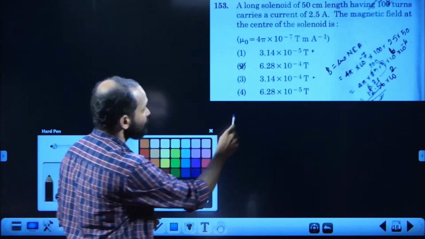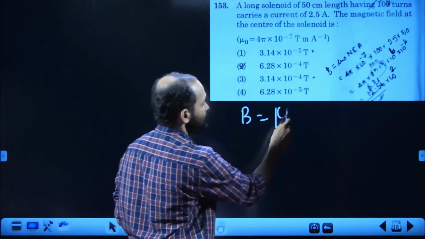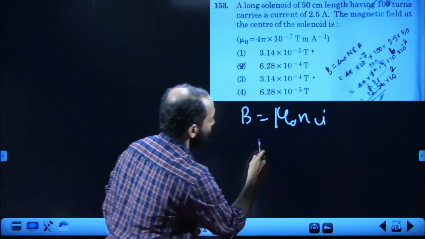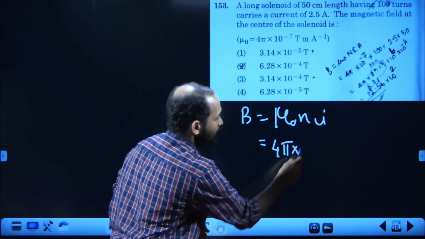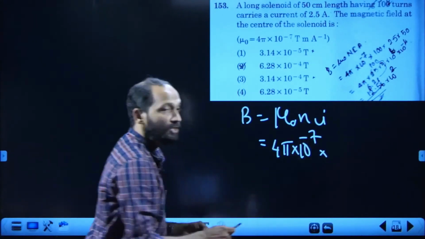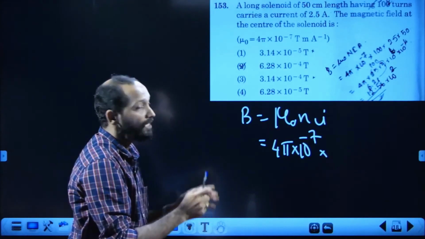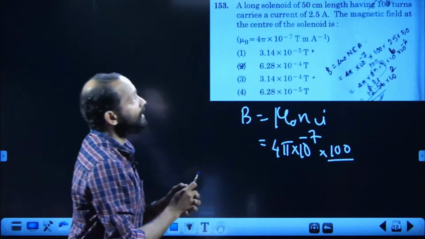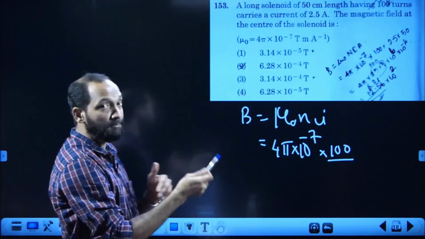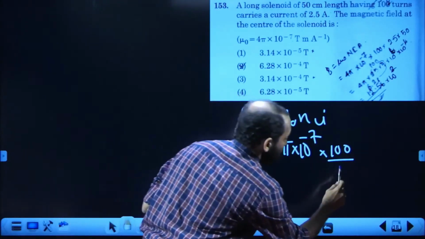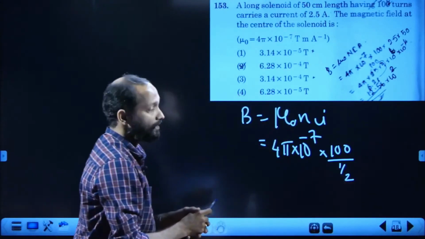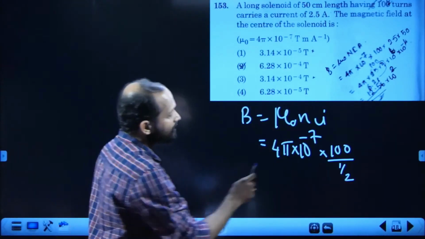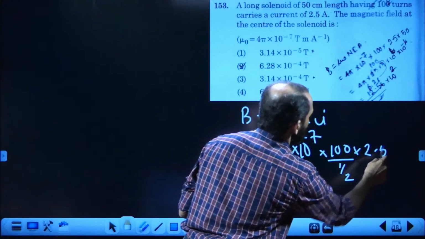Everyone knows the formula for field at the center of solenoid as mu 0 n i, where mu 0 is 4 pi multiplied by 10 power minus 7. Small letter n is the turns per unit length. That means total number of turns is 100 divided by length is 50 centimeter. Convert into meter. That means 1 by 2, half meter.